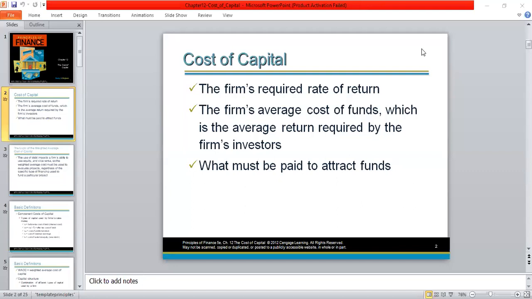So cost of capital is the cost of capitals employed by an organization. It is also called the required rate of return of an organization. The average cost of funds, which is the average return required by the firm's investors, and this is the amount the company has to pay in order to obtain funds.